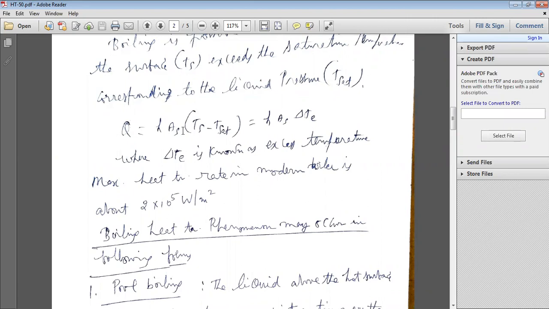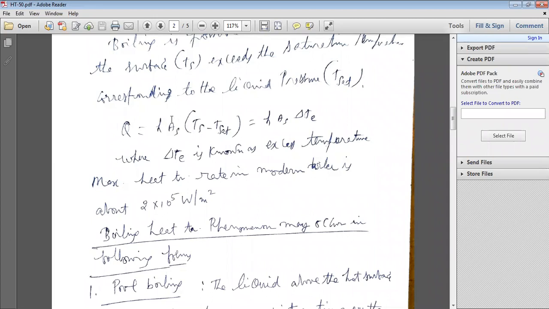Q is equal to hA into (Ts minus T saturation), following the convection heat transfer rate. Here, Ts is the surface or wall temperature, and instead of the temperature of the fluid, here we use the saturation temperature of the liquid or fluid. That's why Q is equal to hA (Ts minus T saturation), where h is the convective heat transfer coefficient in boiling.